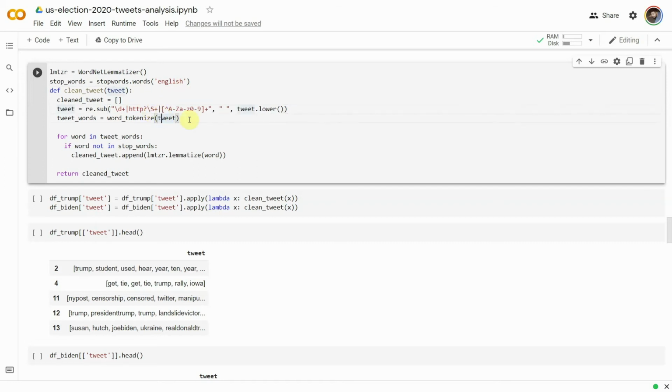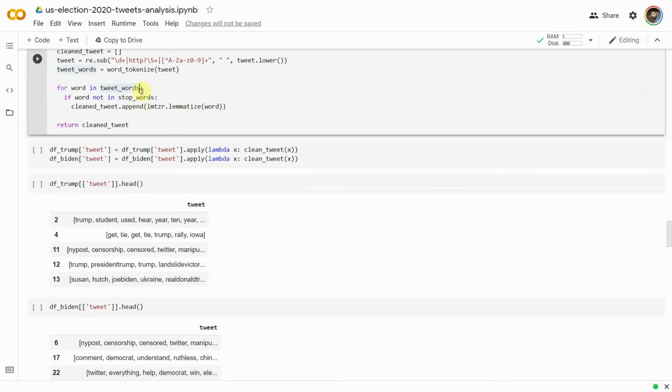We then split the tweets into a list of words using the word_tokenize method. The for loop iterates over the list of words for each tweet and ignores the word if it is a stop word, otherwise finds the lemma of the word, appends it to the list clean_tweet, and returns the clean tweet after all words in the tweet have been looped over.